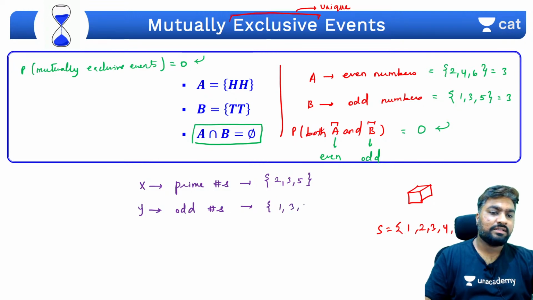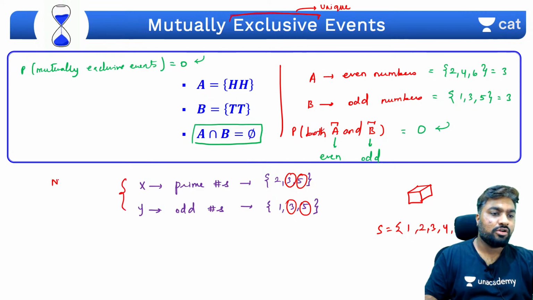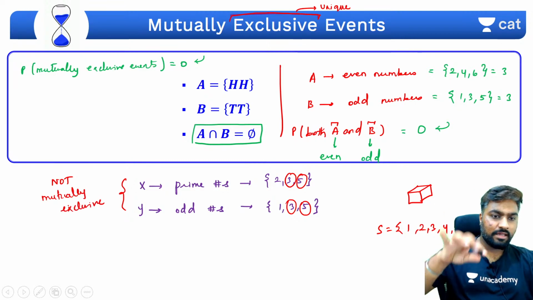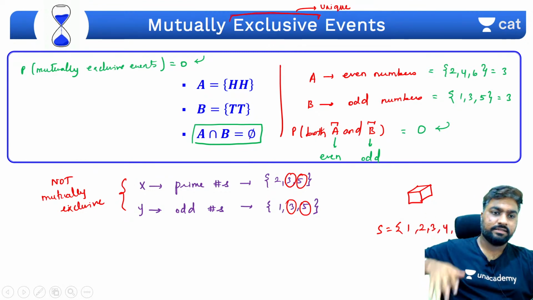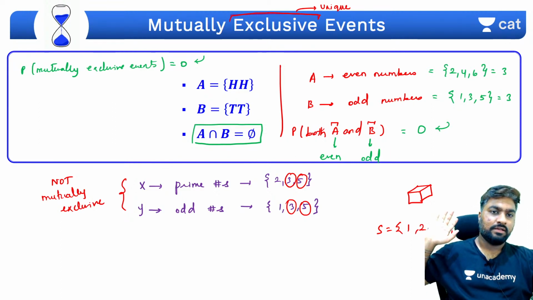We have 1, 3, 5. So if you notice, 3 is common, 5 is common. So X and Y are not exclusive. Say yes if you've understood this. Any doubts here, guys? Anyone?